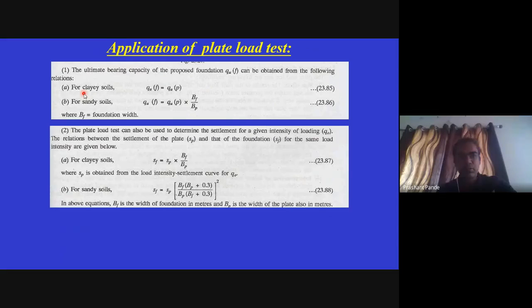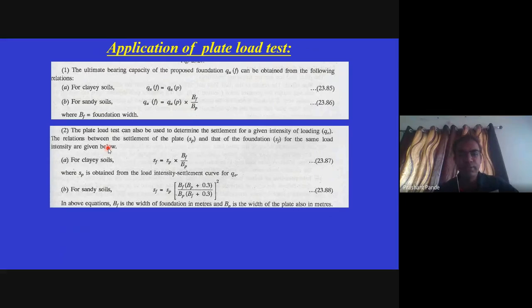The ultimate bearing capacity of a proposed foundation, QUF, can be obtained from the following relations. For clay soil, QUF is equal to QUP, and for sandy soils, QUF is equal to QUP into BF upon BP, where BF is the foundation width.